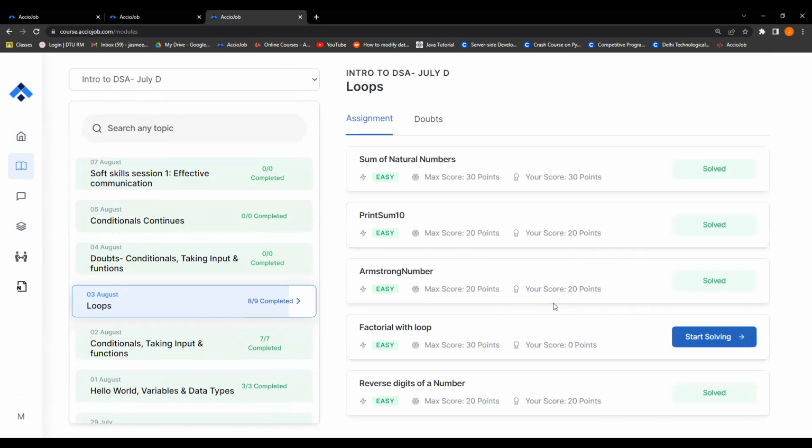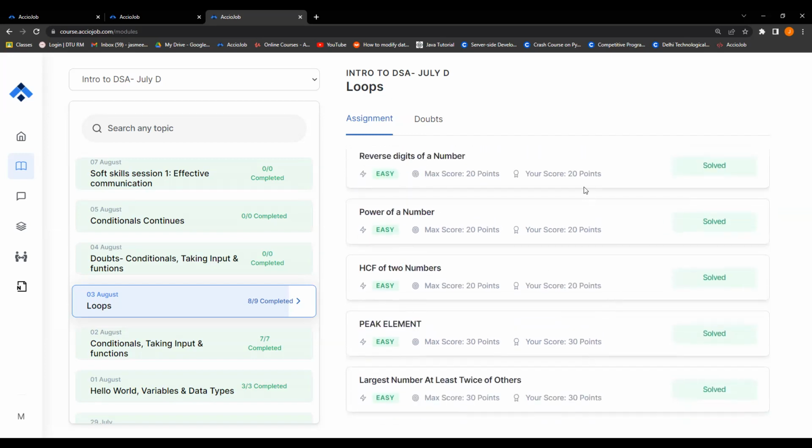What did you do? Okay, so I guess we covered the entire loops assignment. Yeah, anybody has any doubts in it, any question that they want to discuss? And sir, after module 1, will we have a test? Yes, you guys will be having a test for sure, just to check whether you guys can print sum 10.